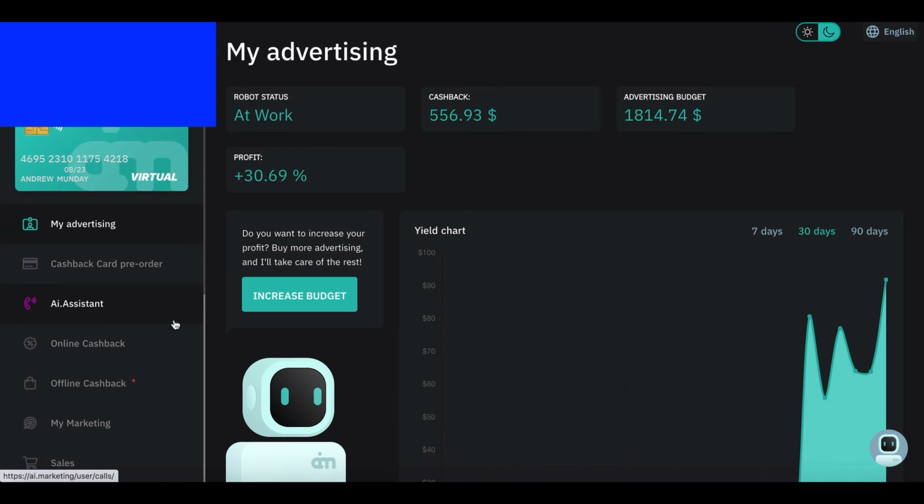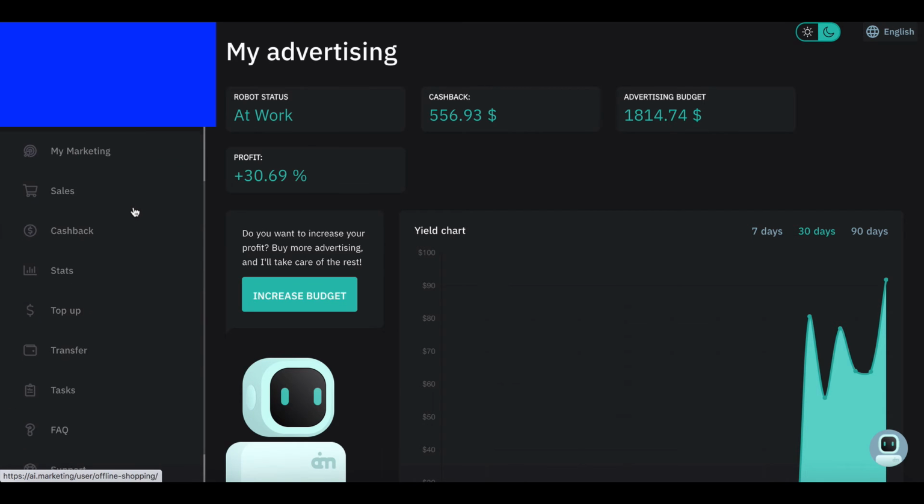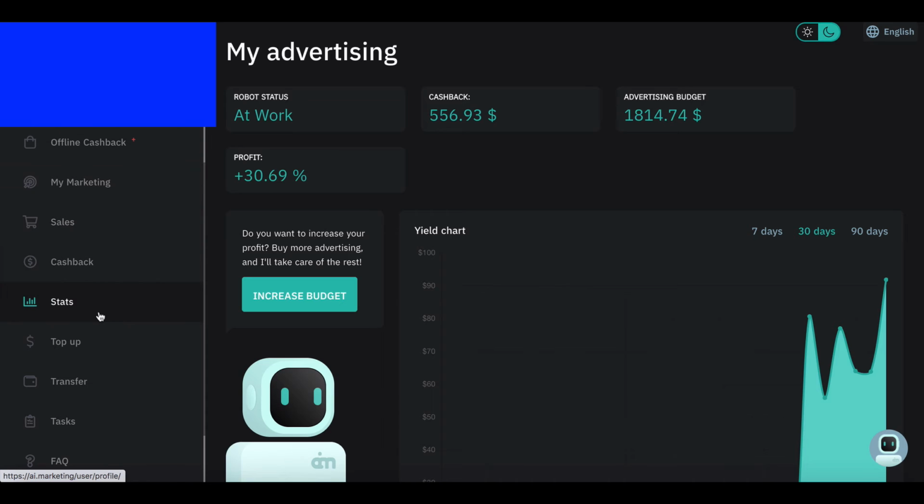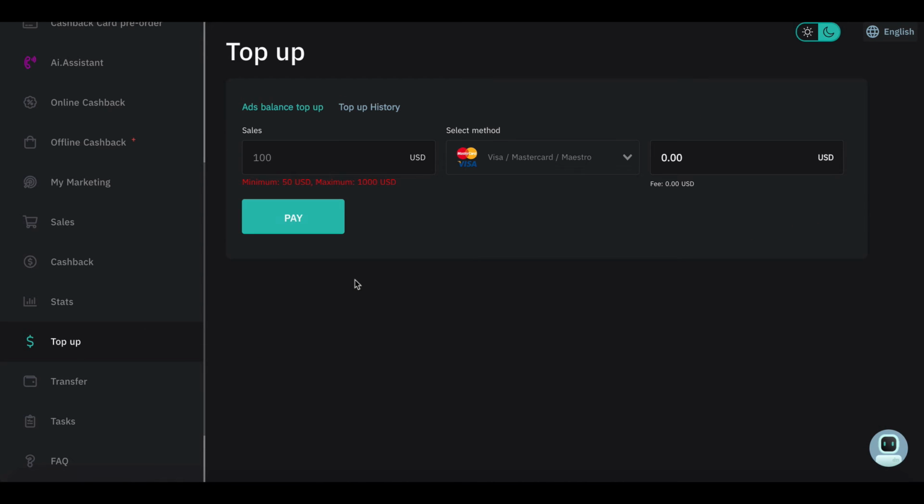What you're going to want to do is come down here. You can have a look at all these pages if you'd like. To get the bot going, it obviously needs money. However, they do give you a $50 loan to start up the bot. It is a loan, and you do have to pay it back before you withdraw.